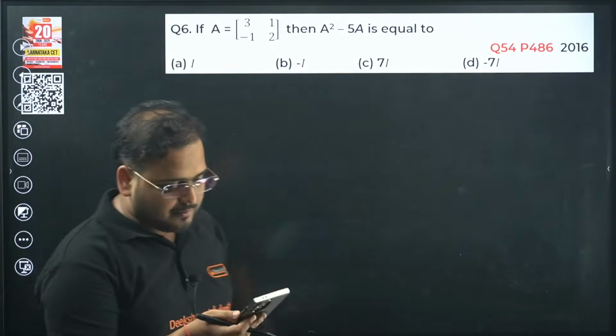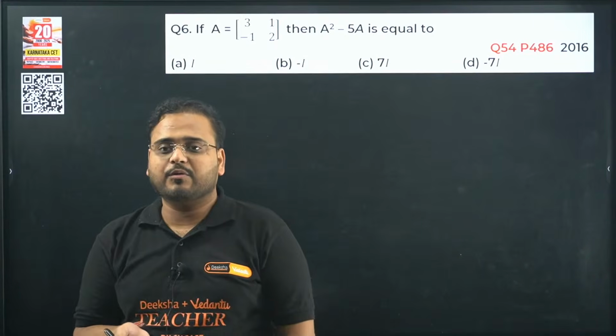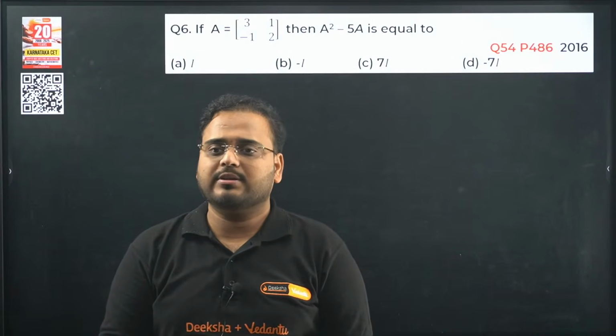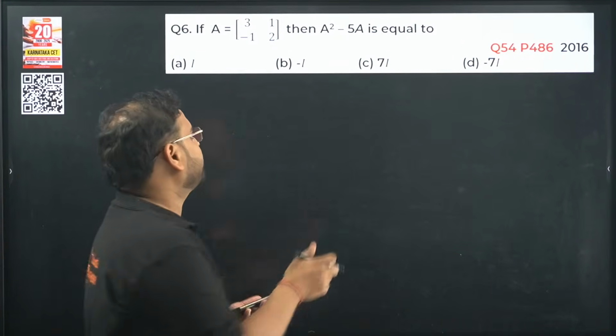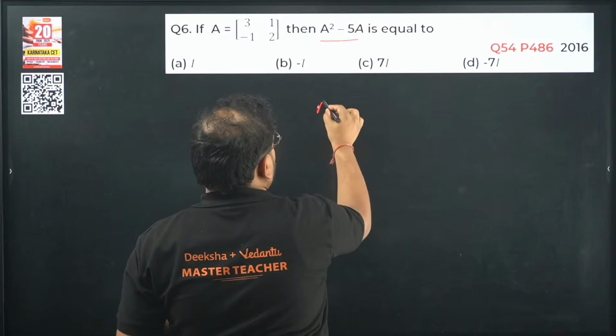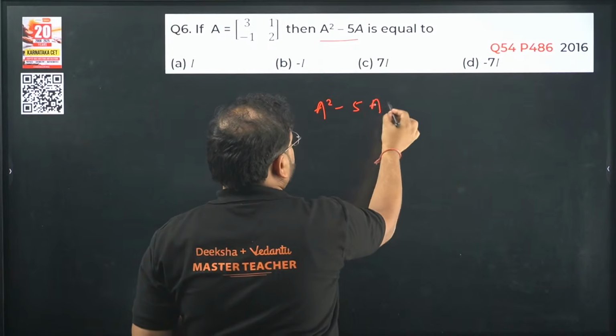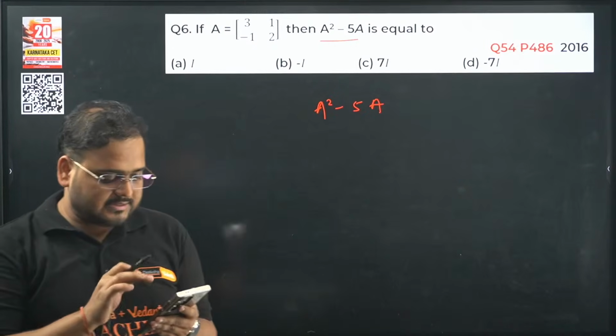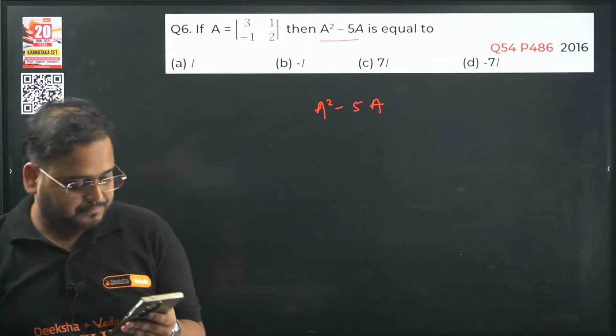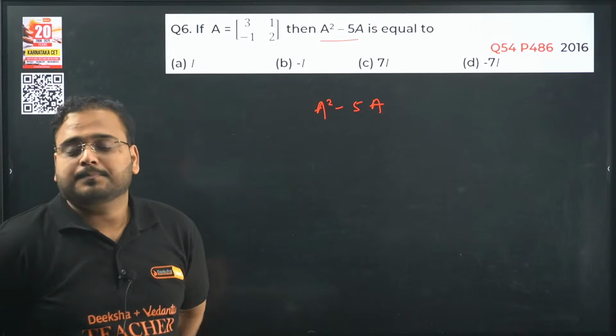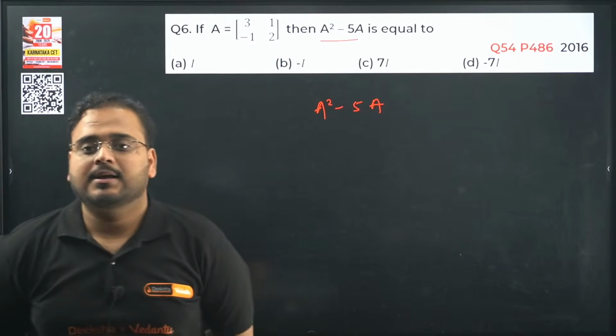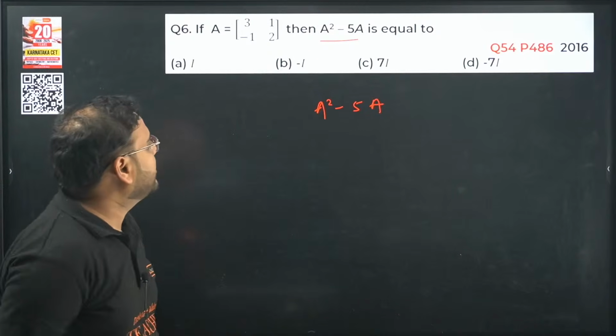Next is question number 6. What do we have over here? A is 3, 1, minus 1, 2. Then A square minus 5A is equal to what? What is the answer for this particular question? Sixth problem, answers guys, in the chat right now. A square.